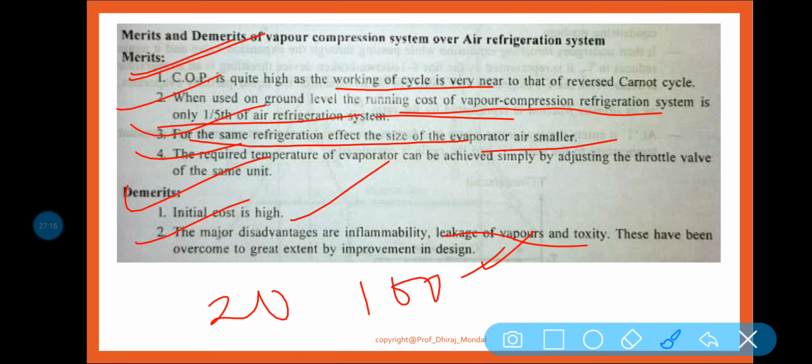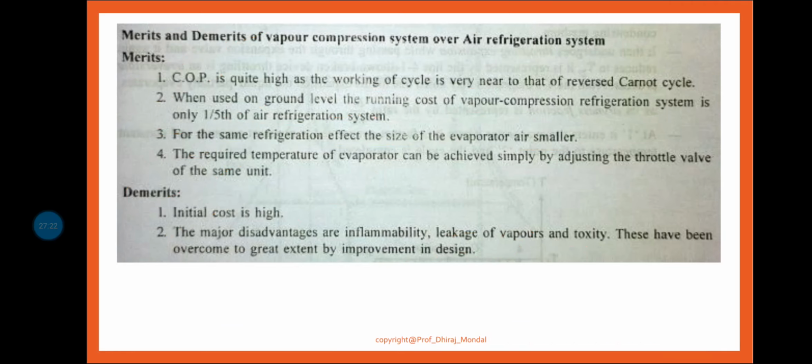toxicity. These have been overcome to a great extent by improving the design. Okay, so if you want to overcome this, then some improvement in the design is needed.